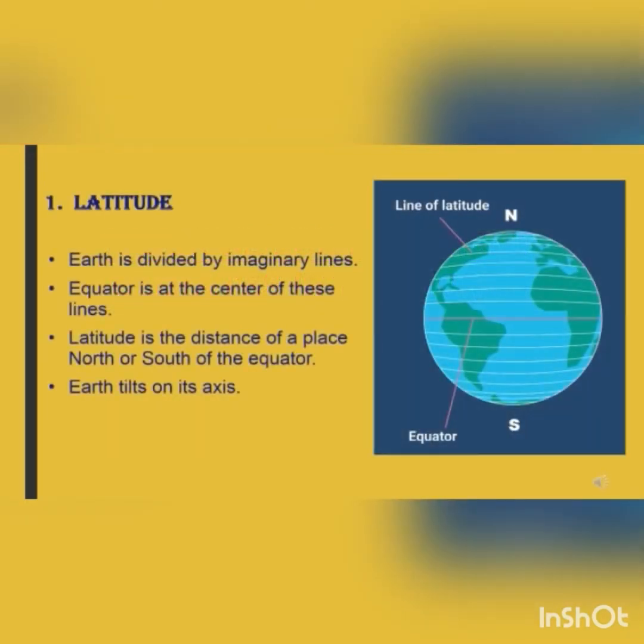Latitude. Earth is divided into many imaginary lines, and the equator is at the center of these lines. Latitude is the distance of a place north or south of the equator. Earth tilts on its axis.